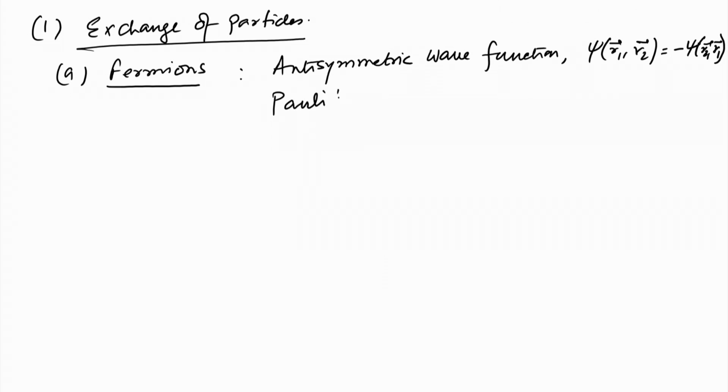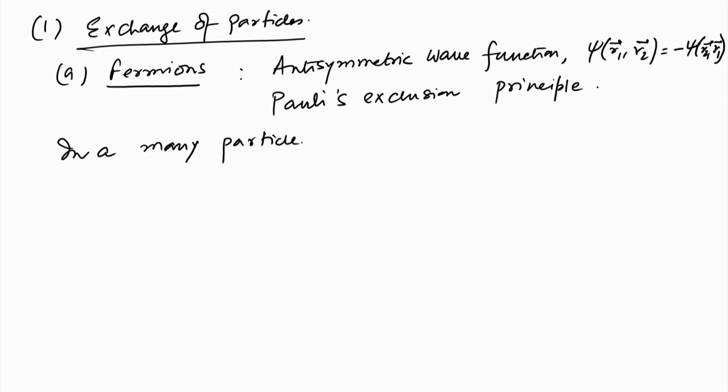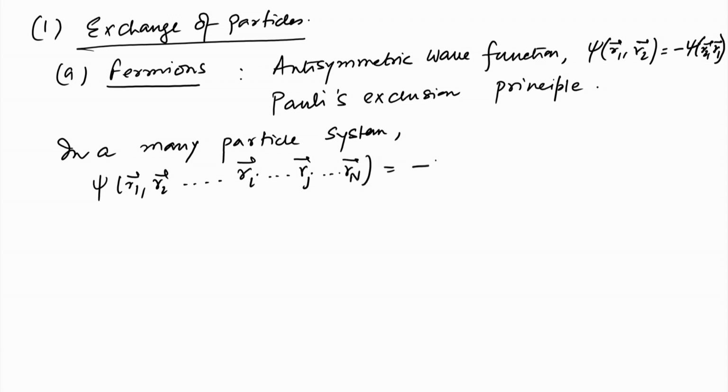And also there is Pauli's exclusion principle, and in a many particle system, psi(r1, r2, ..., ri, ..., rj, ..., rn) is equal to minus psi(r1, r2, ..., rj, ..., ri, ..., rn).